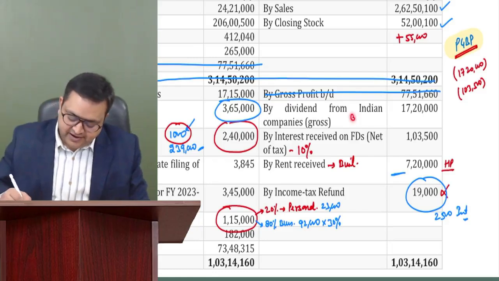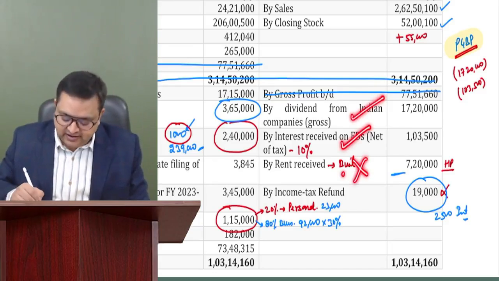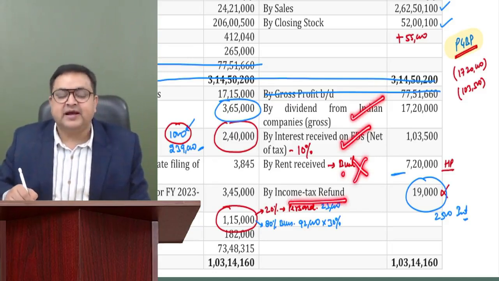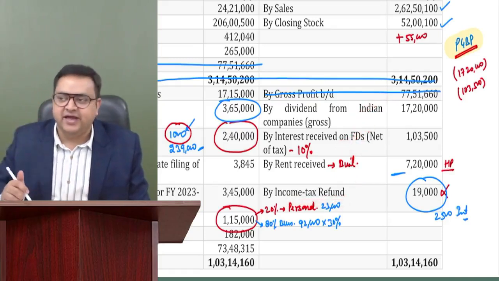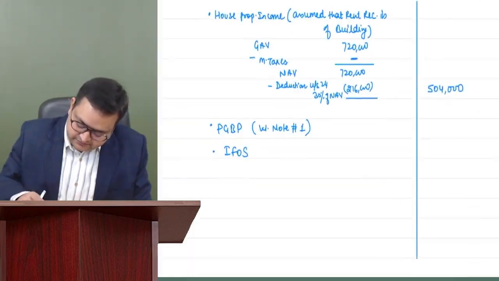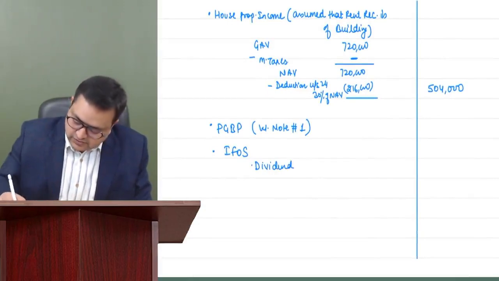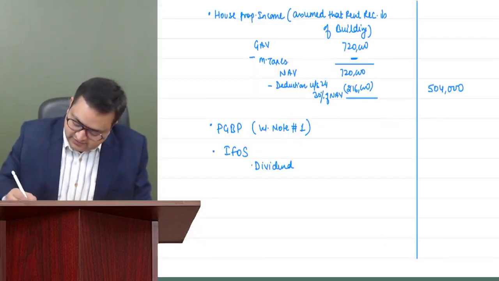So we have dividend income, we have interest received. Rent received we have considered as house property, so it will not be there. And then income tax refund is not an income, but actually there was interest on income tax refund also, as we have read. So that is the income. So three IFOS incomes we have. So we have dividend, 17,20,000.